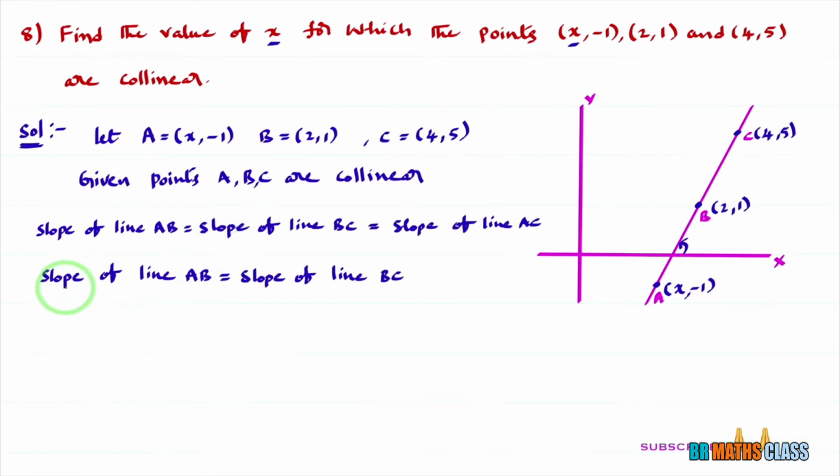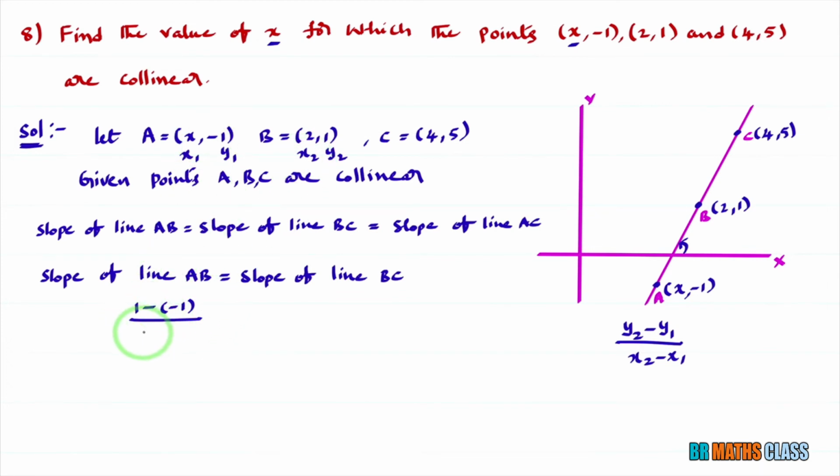Okay, now I'll calculate the slope of line AB. Slope of a line passing through 2 points: if a line passes through 2 points, to find the slope of that line, what is the formula? y2 minus y1 divided by x2 minus x1. To calculate the slope of line AB, I'll take A as (x1, y1), B as (x2, y2). Slope of line AB: y2 minus y1, that is 1 minus minus 1, divided by x2 minus x1, that is 2 minus x.